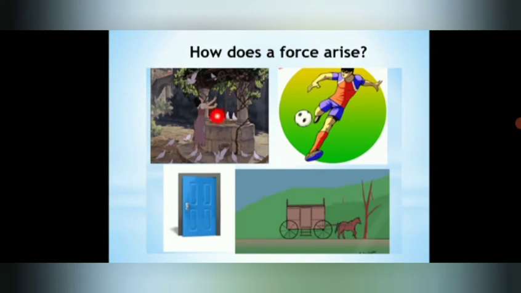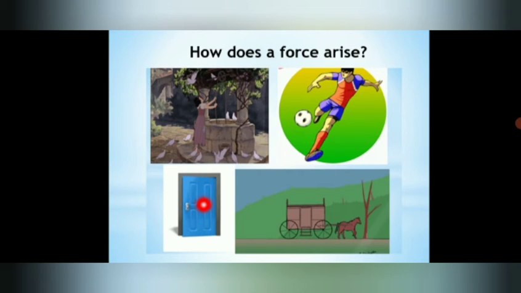In the first example, where a girl is pulling water from the well, there are 2 things involved. One is this rope and another one is this girl holding the rope, right? In this example, this boy is kicking the football. Here 2 things are involved: one is his foot and the other is the ball, right?